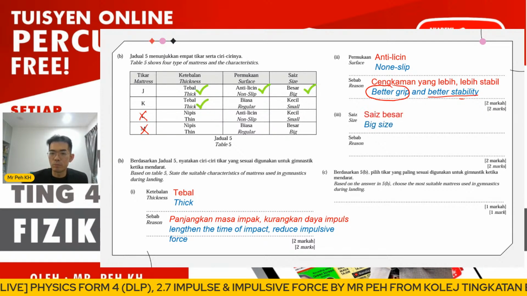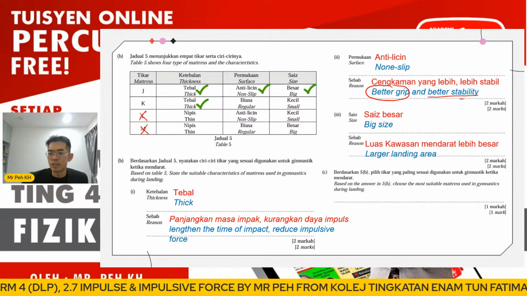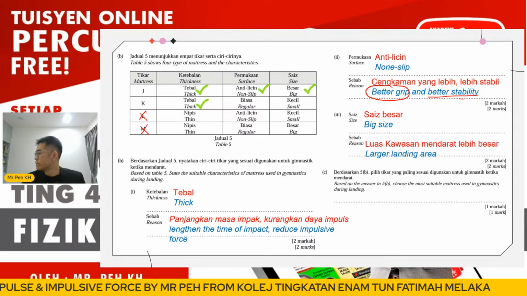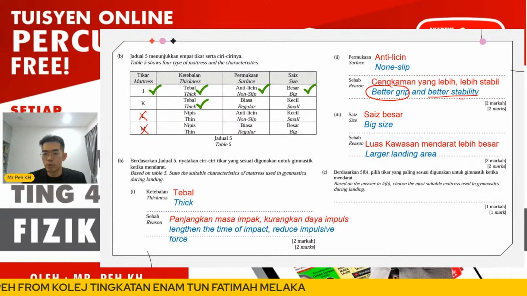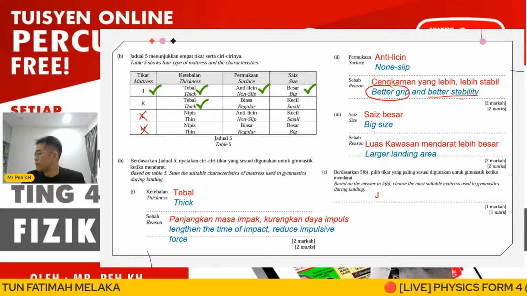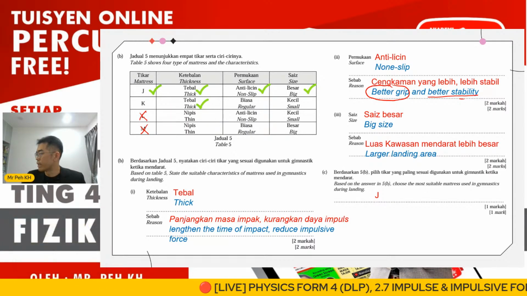Here we choose big because it has a larger landing area. So the answer from Jimmy is correct. And Jaya's answer, B1, is also correct.